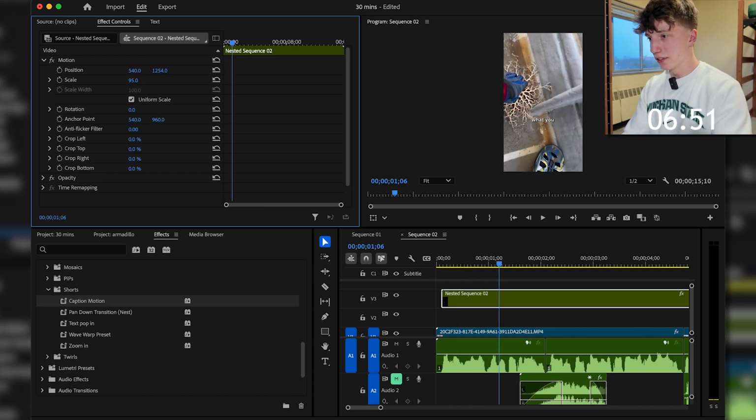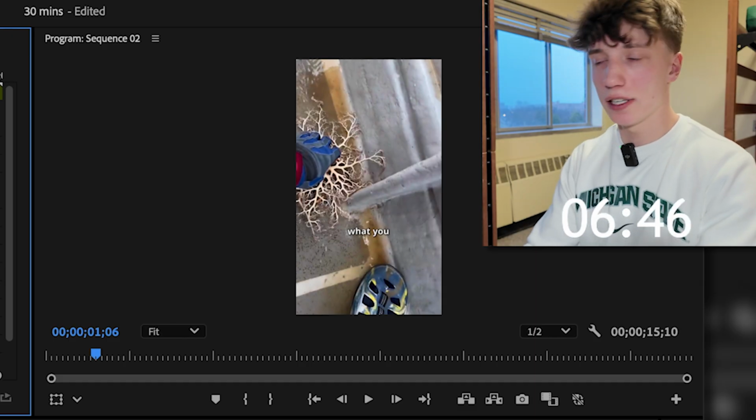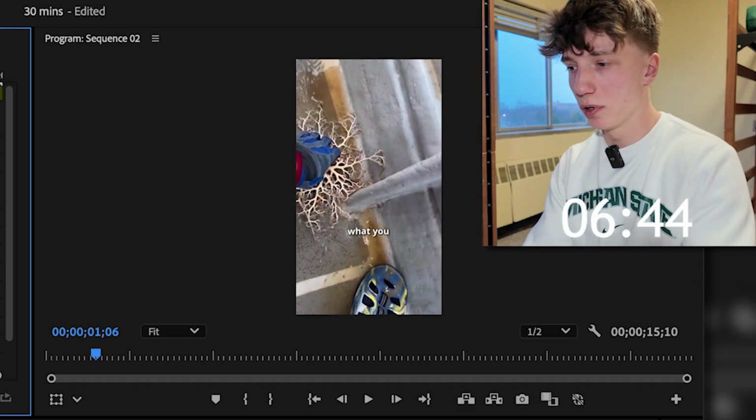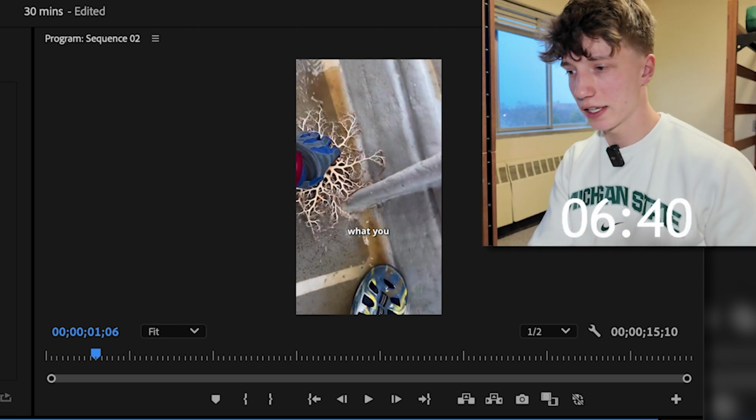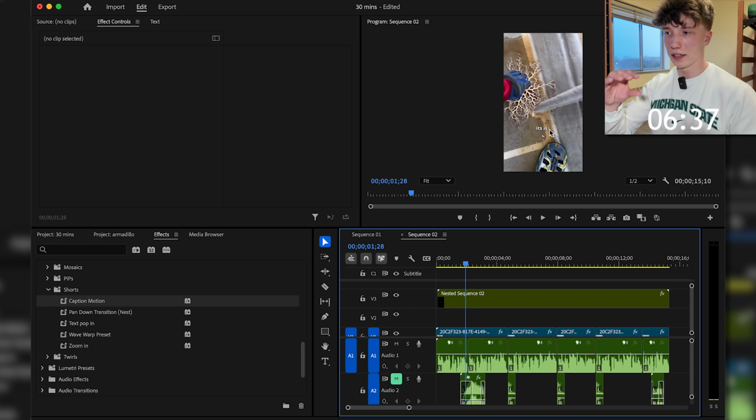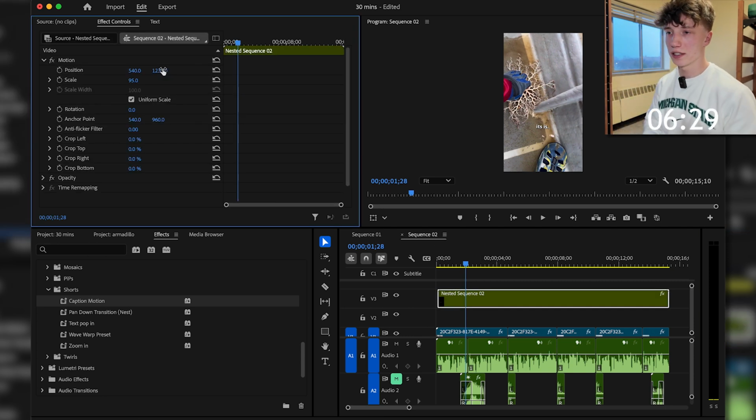95. 95 looks good. We'll put that almost in the line of the side of the viewer because we want them to be pretty visible, but we don't want it to be hidden by any of the stuff that YouTube puts in YouTube Shorts, like the captions, stuff like that. So I usually found that just below the center works pretty good for captions. It helps if it's somewhat in the line of sight of the viewer, but it's not covering up the entire main subject of the video because that can be very annoying, especially if you want to just watch the video.